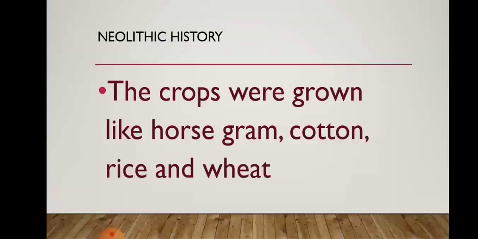He started growing crops like horse gram, cotton, rice and wheat. These many crops were grown by human beings. In the Neolithic age, children, the man started practicing agriculture.